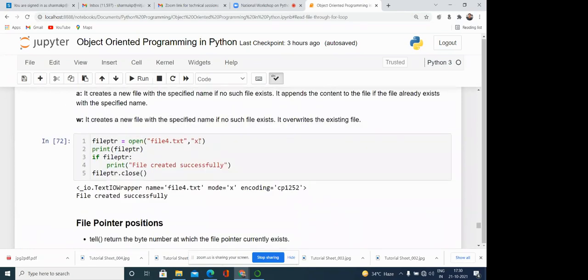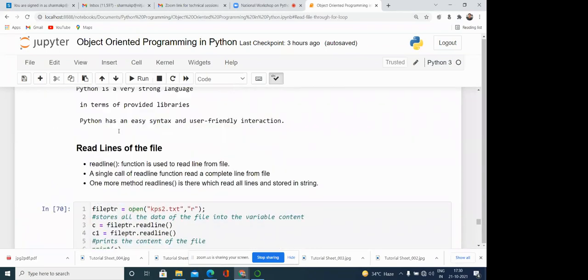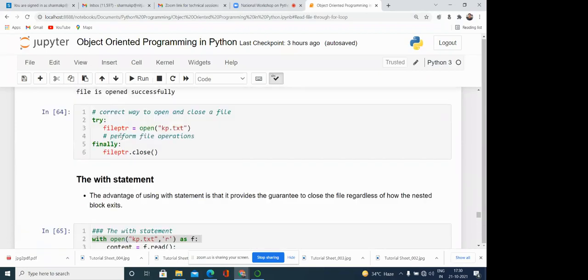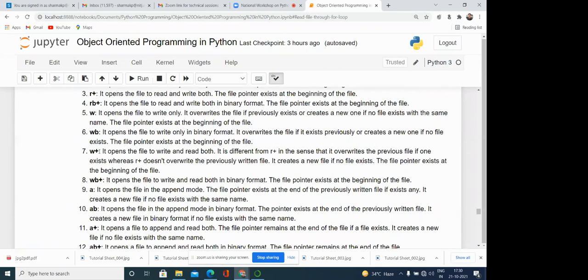Basically, X is a mode, and it creates a new file with a specified name. It causes an error if a file exists with the same name. Till now, in case of A and W, what is the problem? If the file already exists, in A that file is opened and we can append text after it.